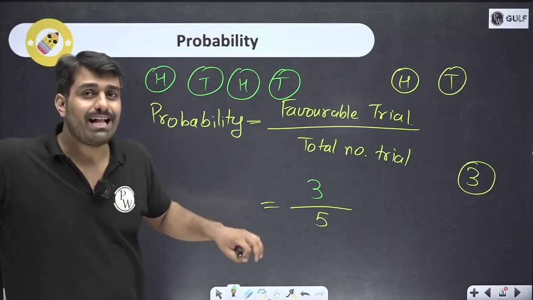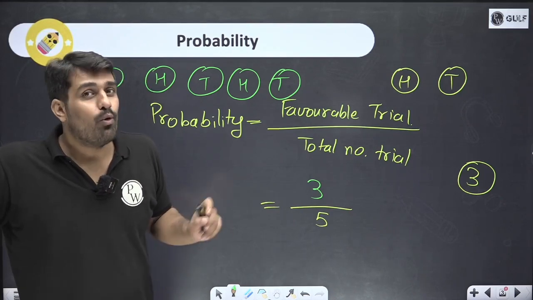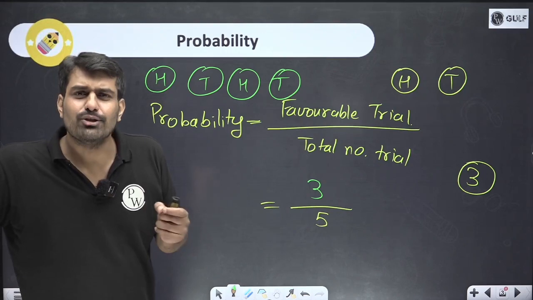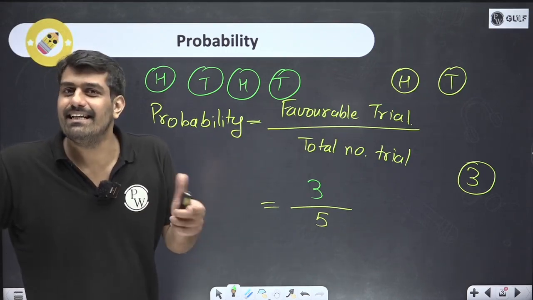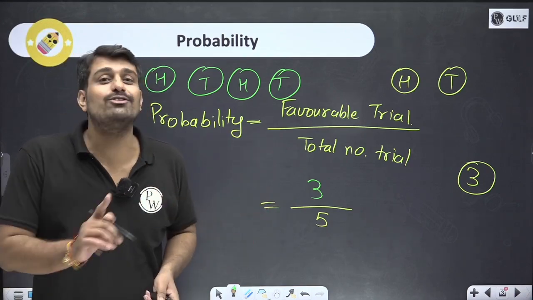Is this a 50-50 outcome, 3 by 5? No, it is not. Over here it's not 50-50; it's in my favor. So sometimes in the experimental case, the outcomes may indicate that they are not equally balanced. But in theory, that's not the case.